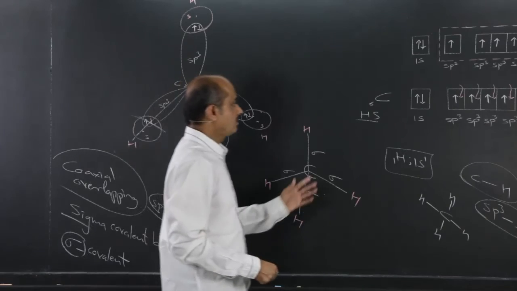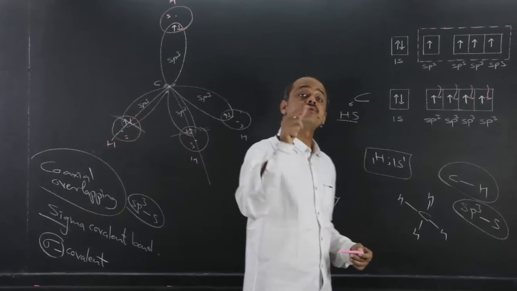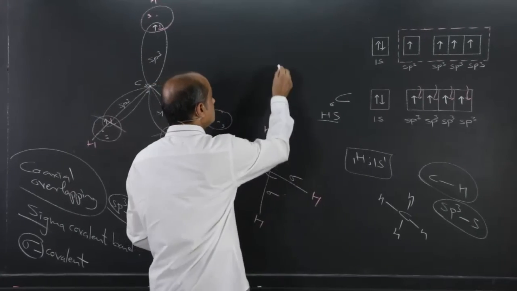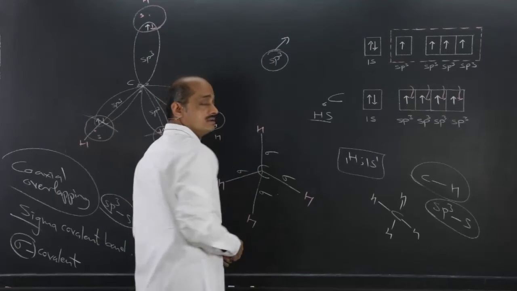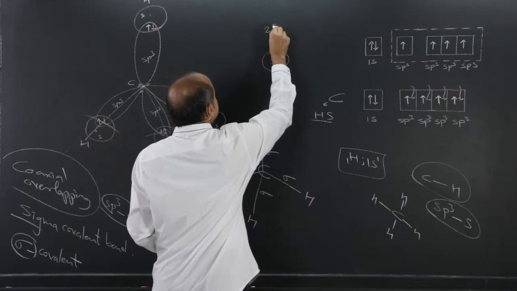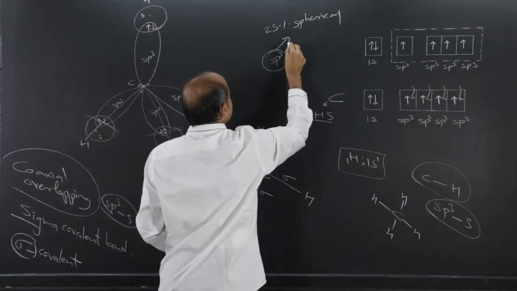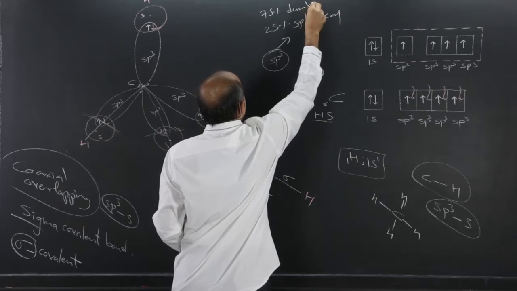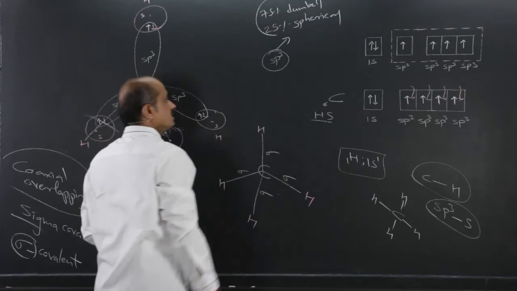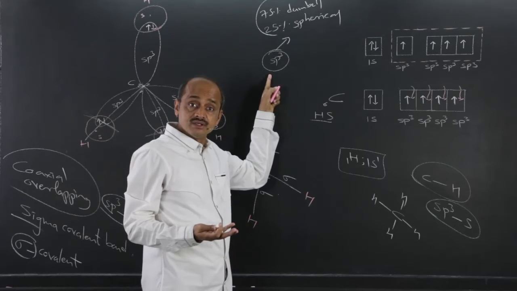and since we have already covered the 4 sp3 hybrid orbitals, the shape of each sp3 hybrid orbital will be 25% spherical and 75% dumbbell. Such 25% spherical and 75% dumbbell, that is why it is sp3.